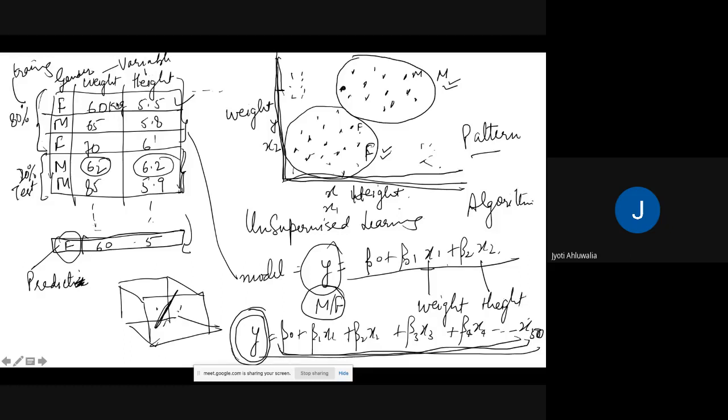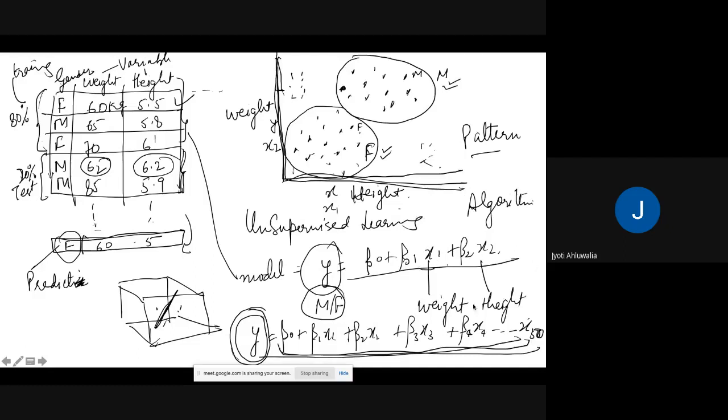Why are there so many names for the same thing? Because data science is a field in which knowledge is coming from a variety of fields. For example, it's coming from computer science, statistics, business, data, and mathematics, of course. All these contexts have used different terms for it. A variable would be coming from, say, statistics. A dimension would be coming from computer science, right? So this data is having three variables or three dimensions. Here I'm able to plot two dimensions, weight and height, and this model has two dimensions.